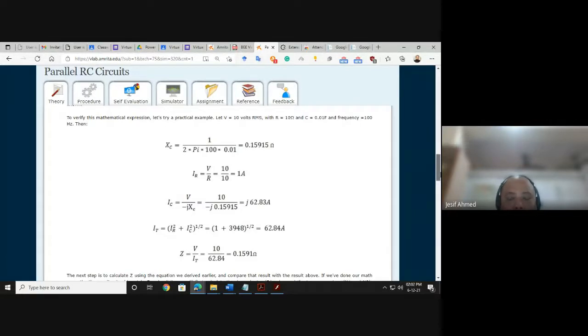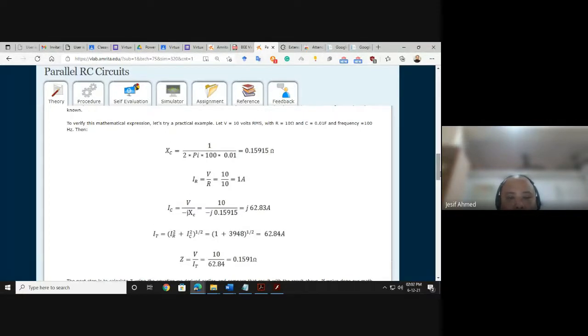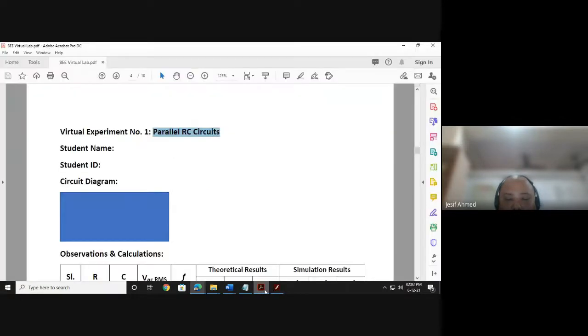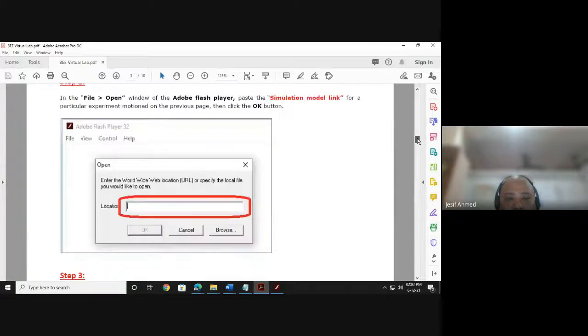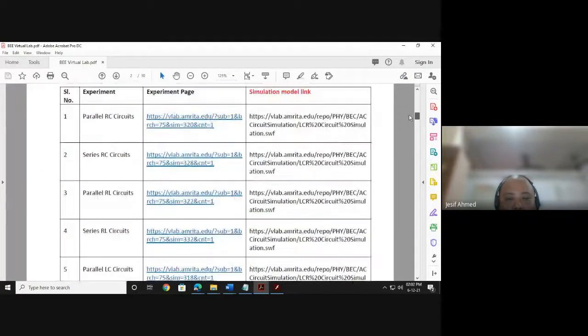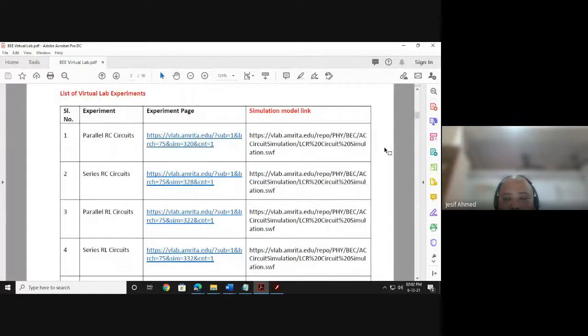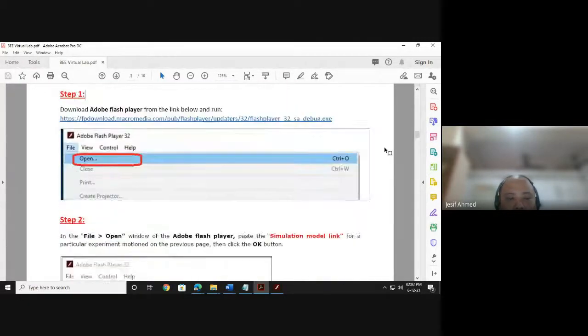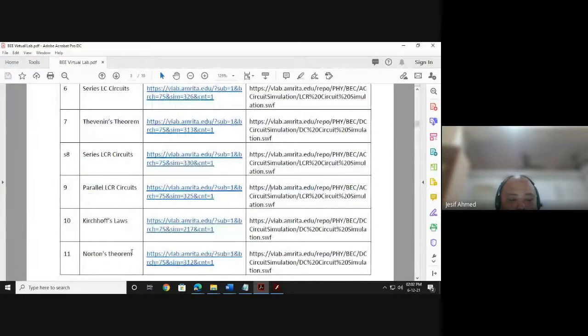Okay. Yes, sir. So the procedure is same for all the experiments. This is the procedure to conduct all the experiments. So you will go to this table here, which shows all the experiments, right? You don't need to conduct Norton and Thevenin. And Kirchhoff's, is it already covered by Hiranmoy sir?